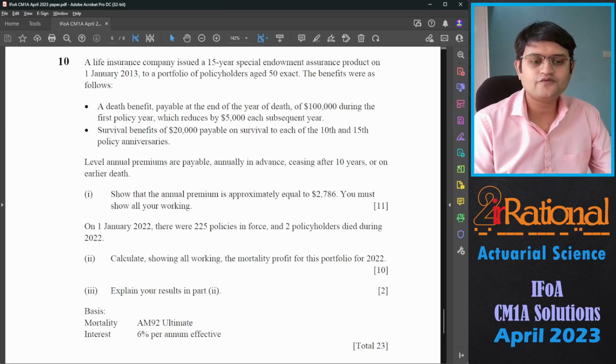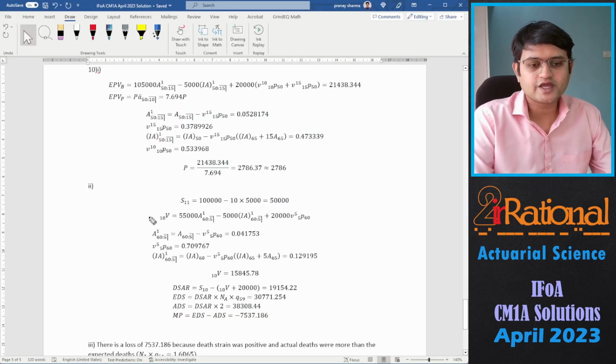For the second part, on 1st January 2022, there were 225 policies in force and 2 policyholders died during 2022. Calculate showing all working the mortality profit for this portfolio for 2022. So for the second part, we have to calculate 10V, that is the reserve at the end of the 10th year. For that, I would want the benefit given at time 11, and according to that, I will make the decreasing assurance plus 20,000 survival benefit after 5 years.